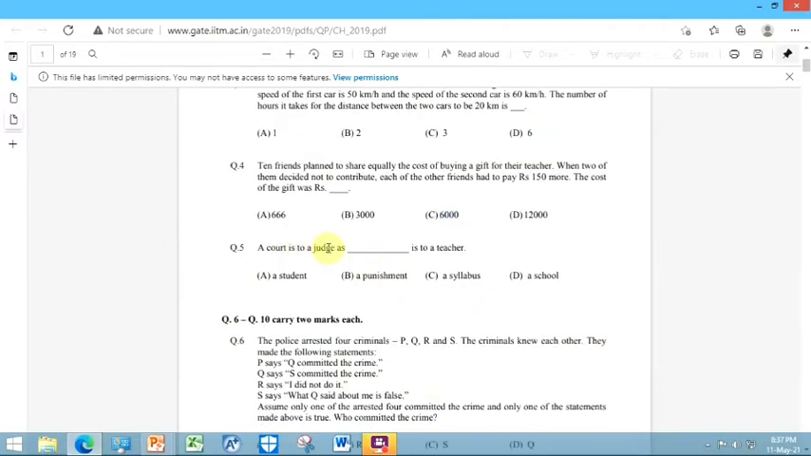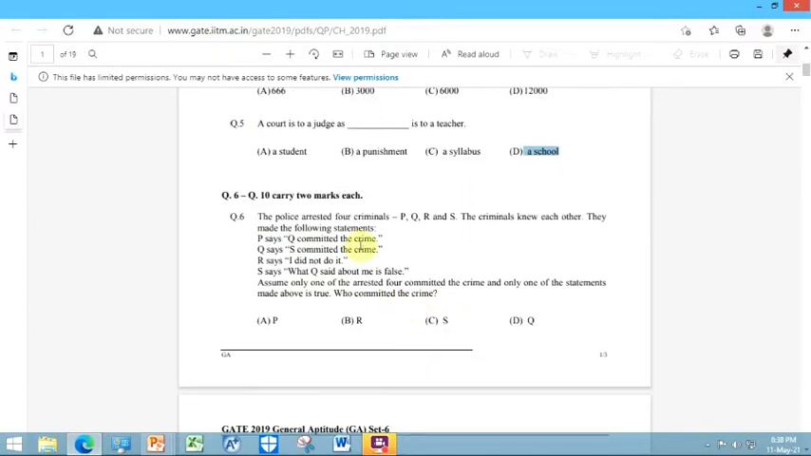A court is to judge as dash is to teach. This is a pretty simple question. There is something known as a place. Here what we are given is the place of someone. A judge gives their judgment in court and teachers give their lecture in a school. Simple question.